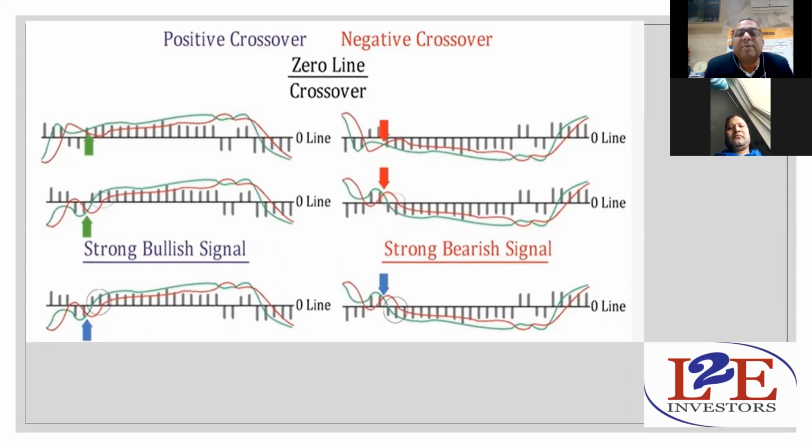Whenever this kind of crossover happens, when the crossover is happening above the zero line, that is a negative crossover, and both the lines are crossing below the zero line, this will give you the maximum profit with the sell. So this is how it works.